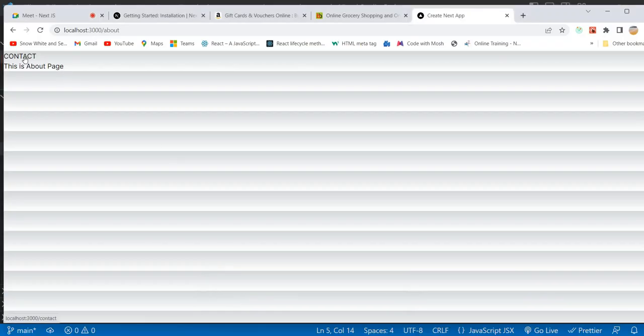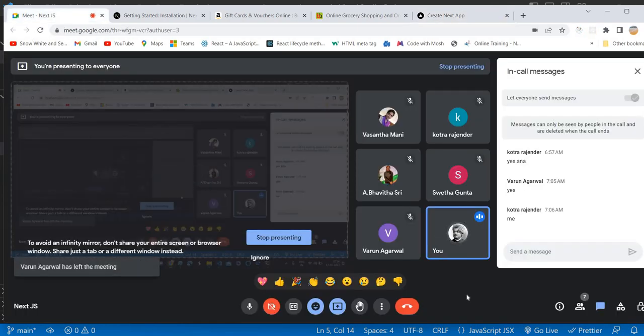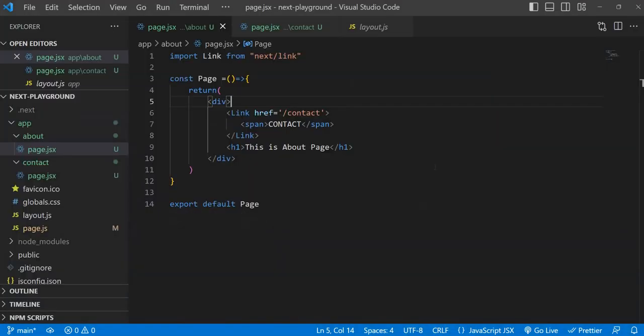So if you see, this is the link. You can even customize it and apply some beautiful CSS around it. That is your choice. Just click on that, and we have navigated to the contact page. Understood, everyone? This is good. Yes, Anand, it's very simple. Building projects with Next.js is very, very simple.